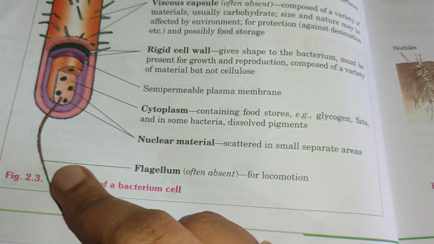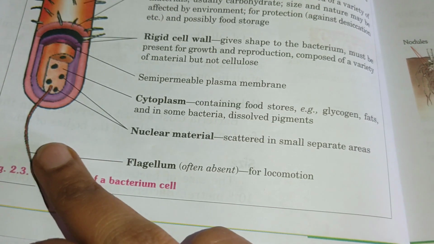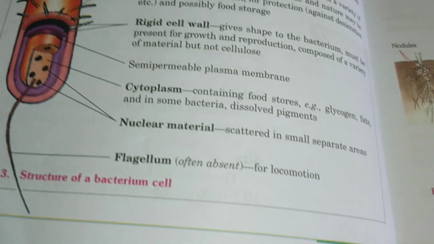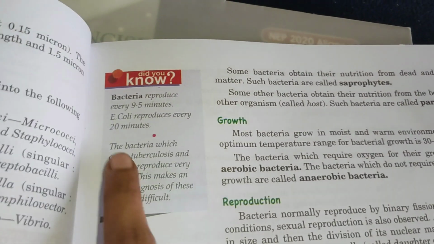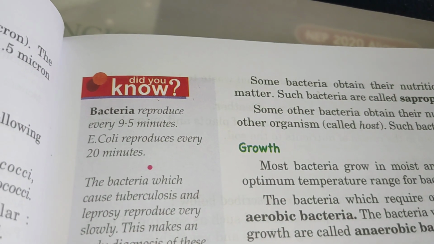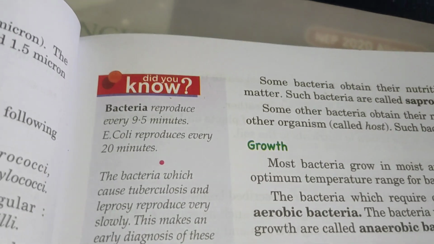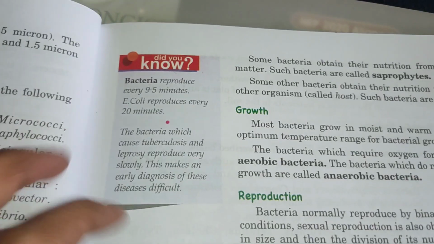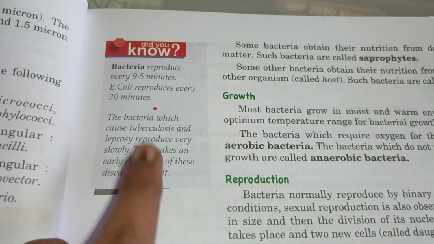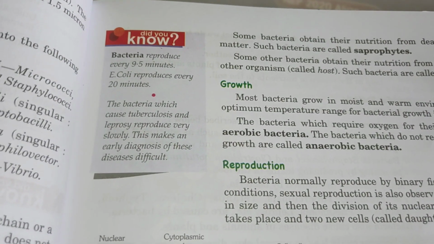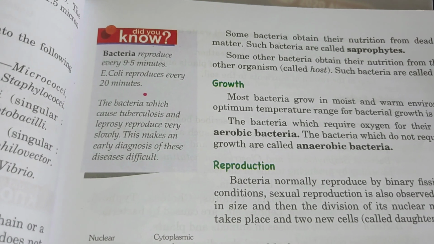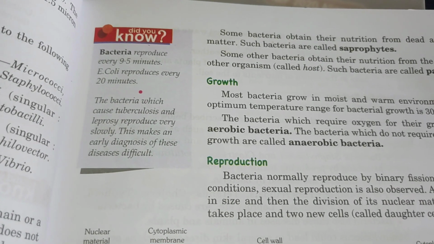Then the flagellum, which is often absent but present in some bacteria, and it helps in locomotion. Here they say bacteria reproduce every 9 to 5 minutes, and E. coli, if you see, reproduces every 20 minutes. But the bacteria which cause TB, tuberculosis, and leprosy reproduce very slowly. This makes early diagnosis of these diseases difficult, because their rate of spreading will be more.